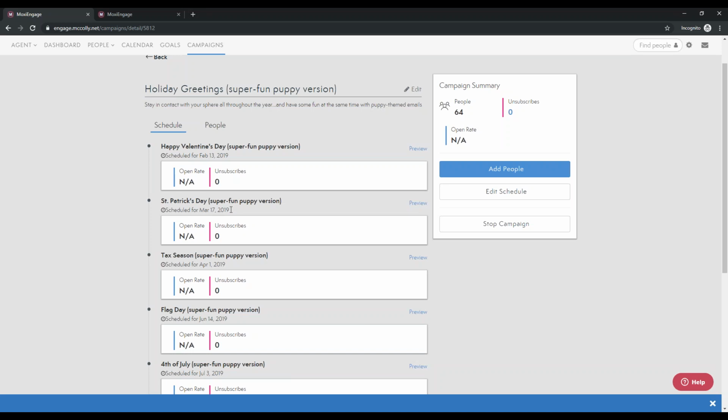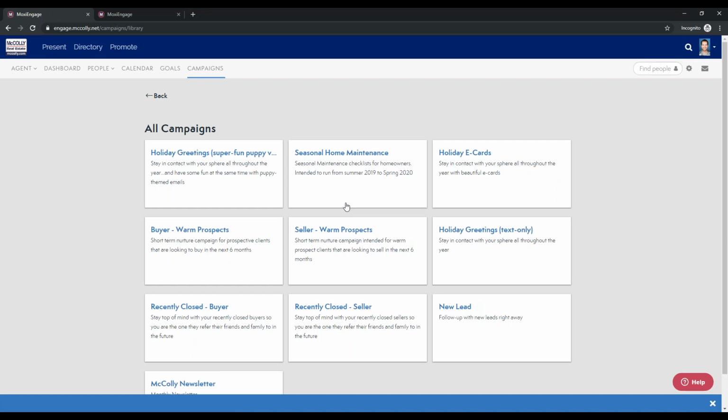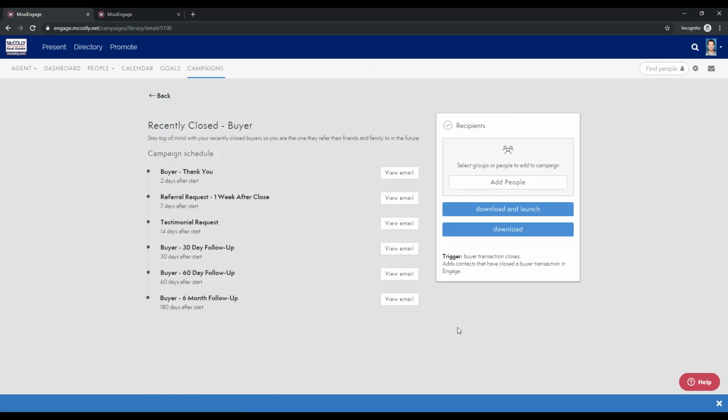We also have a sequential trigger, and what that is, it's going to be based off of an event. So let me go ahead and show you some of our sequential events. For example, we have a recently closed buyer. If we click into this one, this is one of the campaigns we offer. You can see down here at the bottom right, we have a trigger. Anytime a buyer transaction closes, that would kick off this campaign.